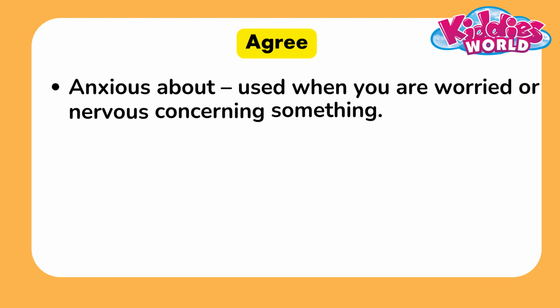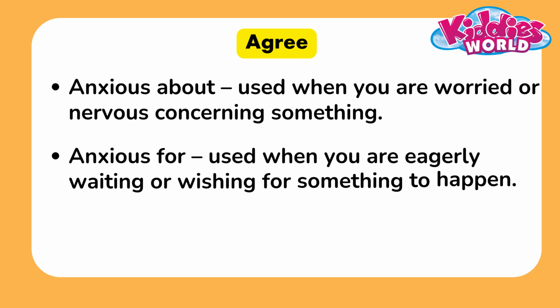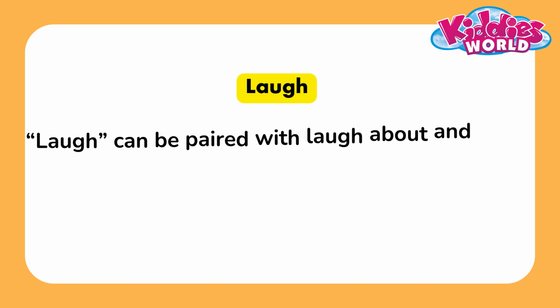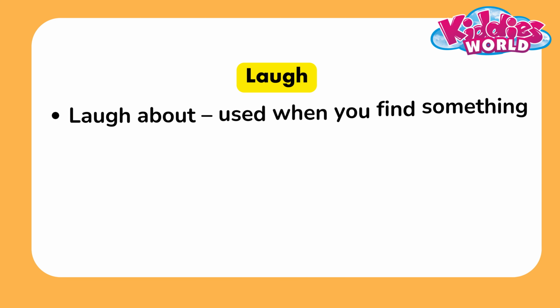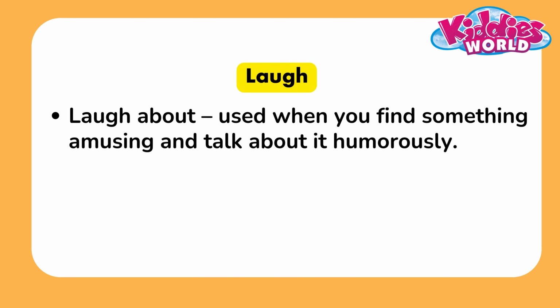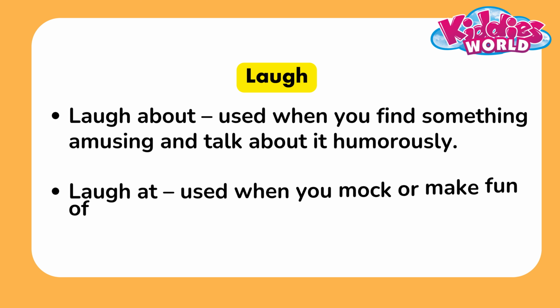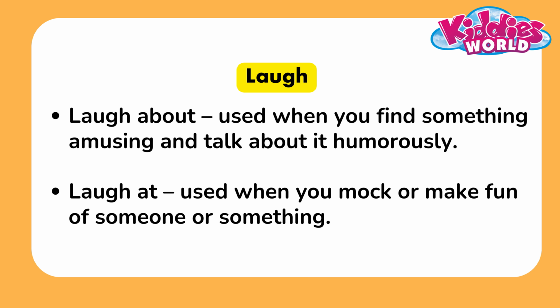Anxious. Anxious can be paired with anxious about and anxious for. Anxious about is used when you are worried or nervous concerning something. Anxious for is used when you're eagerly waiting or wishing for something to happen. Check the examples. Laugh. Laugh can be paired with laugh about and laugh at. Laugh about is used when you find something amusing and talk about it humorously. Laugh at is used when you mock or make fun of someone or something.